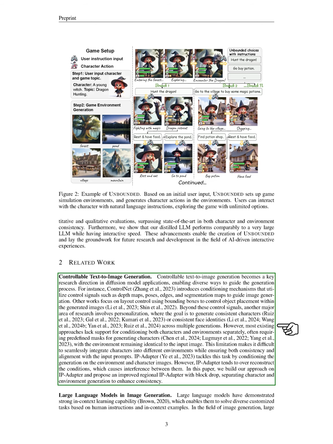In the related work section, we discuss controllable text-to-image generation, which is crucial in diffusion model applications. Techniques like ControlNet use various control signals to guide image generation, while other methods focus on layout control for object placement. Personalization is another key area, aiming to create consistent characters across generations. However, many existing methods struggle to condition characters and environments separately, often requiring predefined masks. Our improved regional IP adapter addresses this issue by enhancing consistency in character and environment generation.